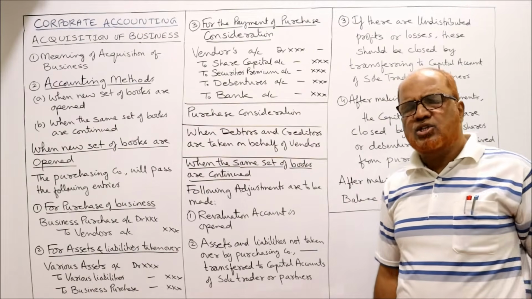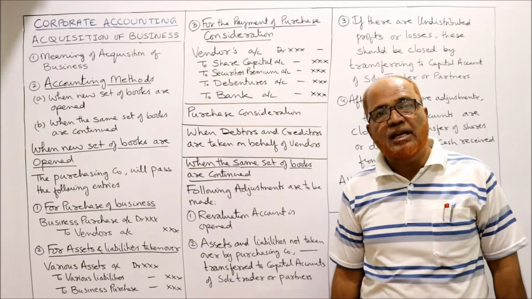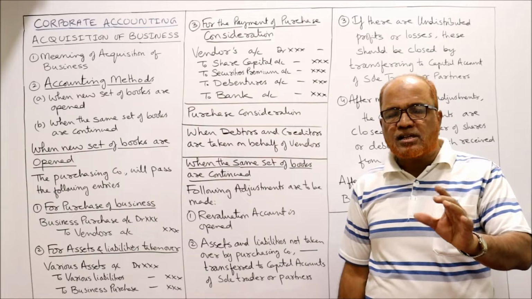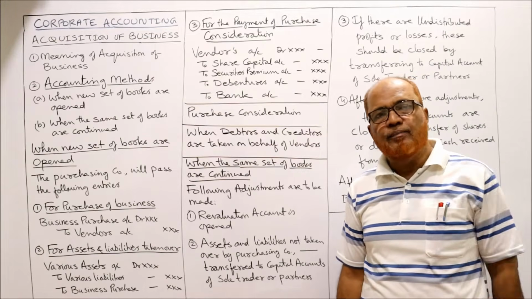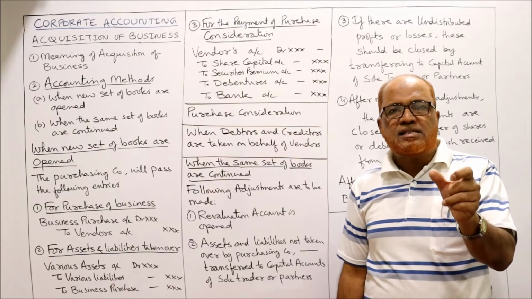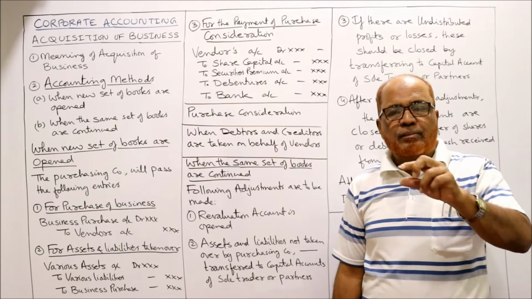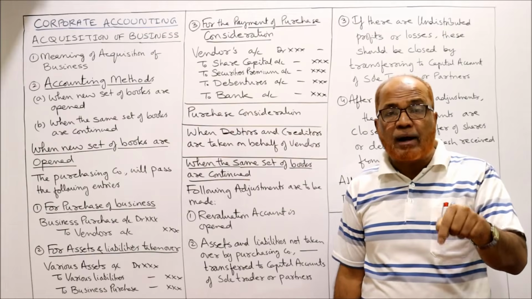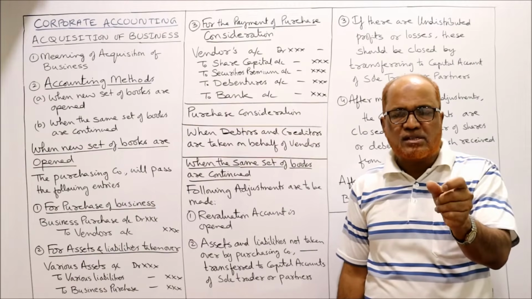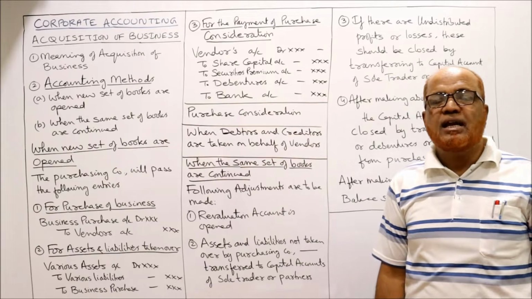Normally purchase consideration will be given in the problem. If it is not given, then we have to calculate the purchase consideration either by the net assets method or the net payment method. How to calculate this purchase consideration, we have already seen in the amalgamation of companies chapter, but briefly I'll explain. Under the net assets method, we take all the agreed value of assets of the vendor. From that we deduct all the agreed value of liabilities of the vendor, and we get the purchase consideration. This is the net assets method.